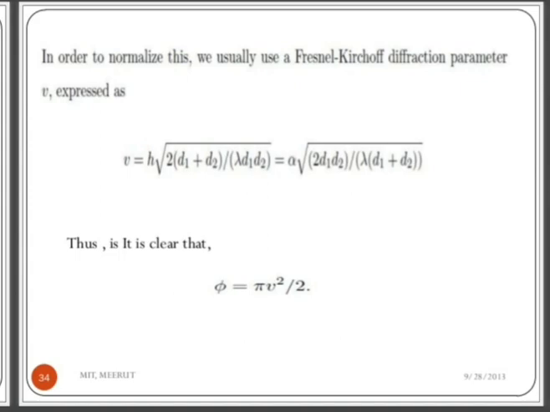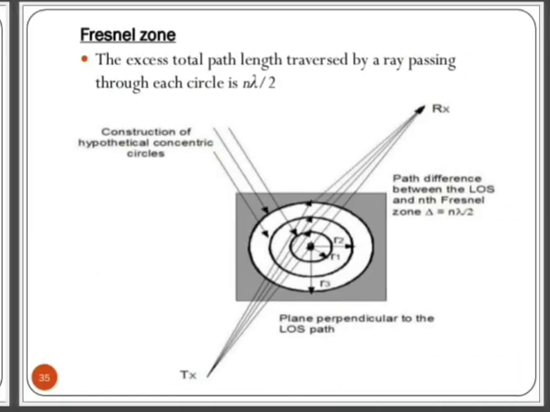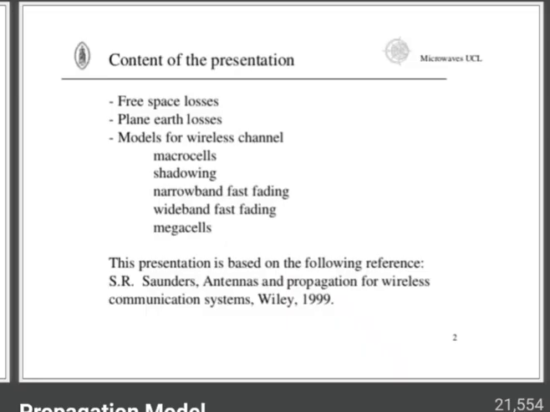The commonly used wireless propagation models are the free space propagation model, two-ray ground reflection model, knife edge diffraction model, log distance path loss model, log-normal shadowing model, and indoor and outdoor propagation models.